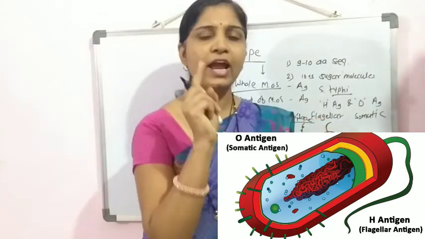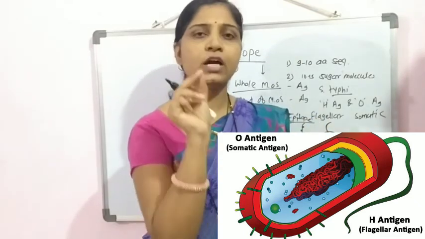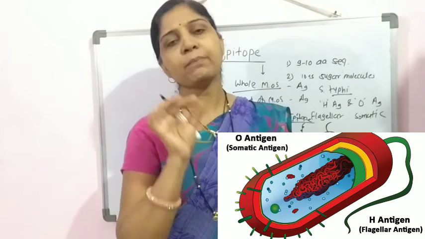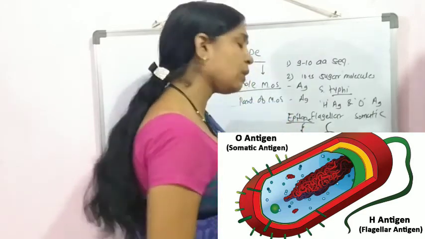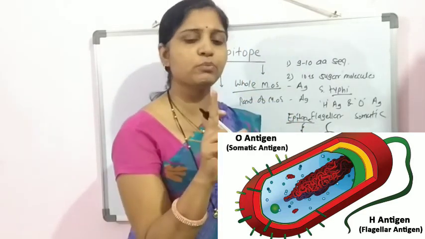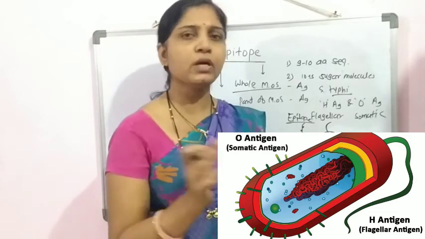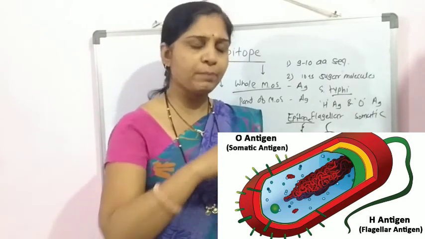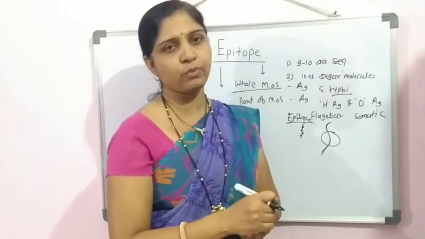On a single antigen molecule, there may be more than one epitope. A single antigen molecule contains lots of epitopes, and on each of the epitopes there is the binding of antibodies.